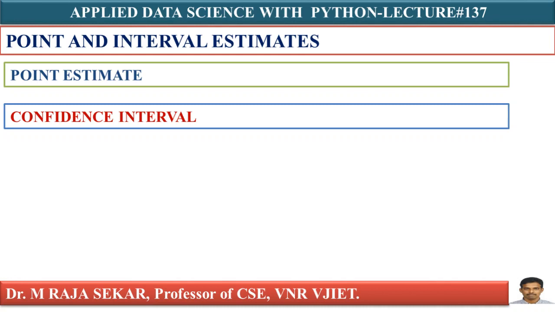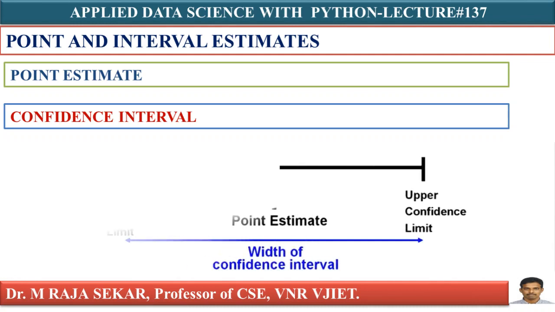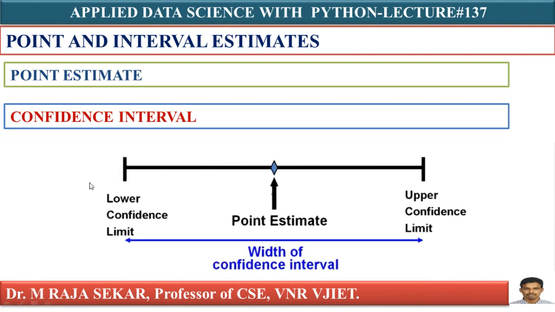What is that additional information? We will try to understand. For example, look at this picture. This is my point estimate, and this one is the interval estimate.